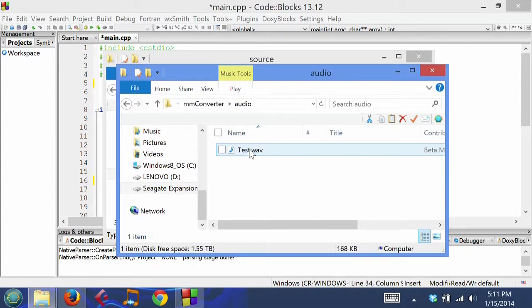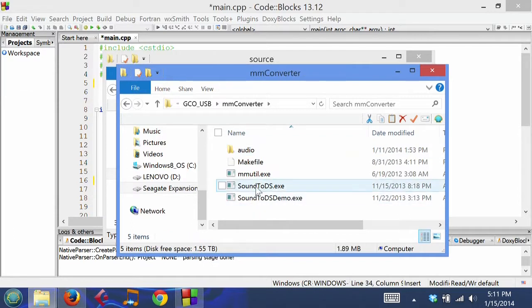So once you have all your sound effects that you want, there's this handy little program, soundtodns.exe. And this program basically runs and uses this program, which comes with DevKit Pro. It's kind of hidden, but I've moved it out here for you guys. You use this one, and that's going to take all the audio in this folder and then run this from the command line and give it all the files that it needs to be converted, because we're converting sound effects. So we're going to do that.